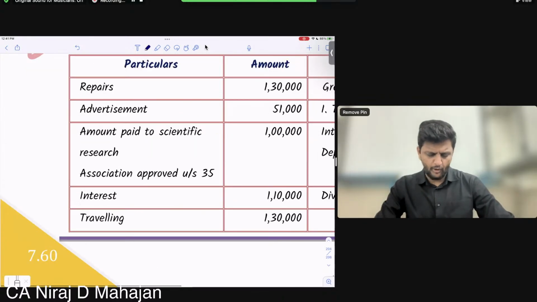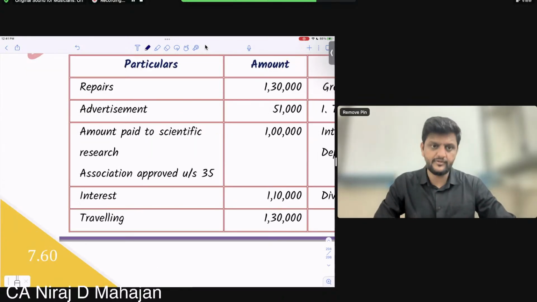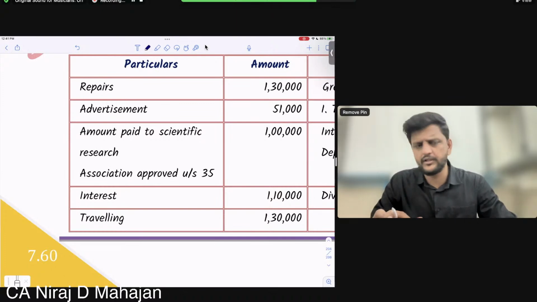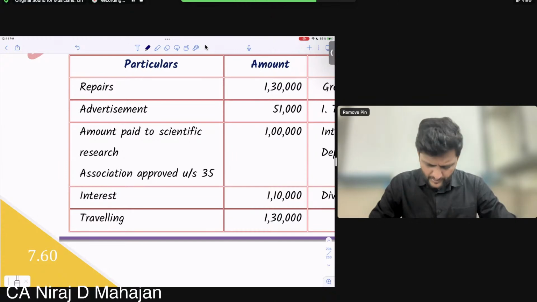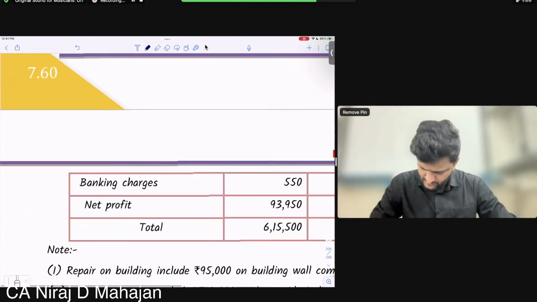Expenditure: repairs, advertisement, amount paid to a scientific research association approved under section 35. It is already debited to P&L also. Interest paid, maybe on a loan, 1,10,000, traveling 1,30,000. Bank charges, okay, net profit.